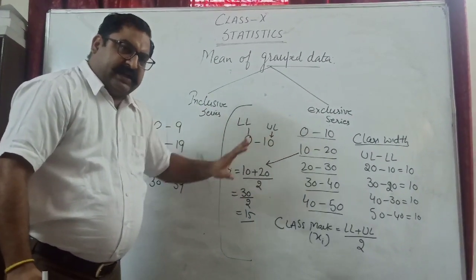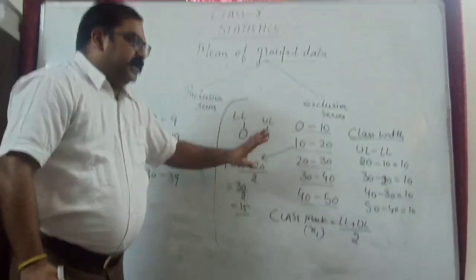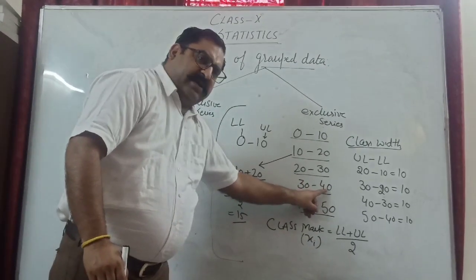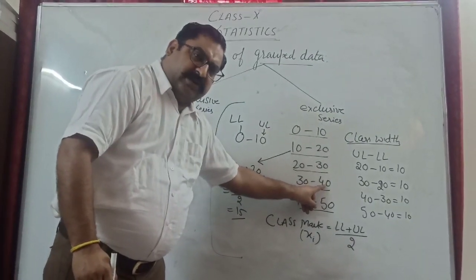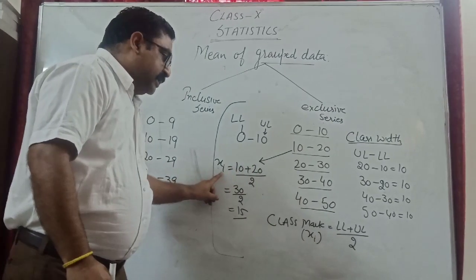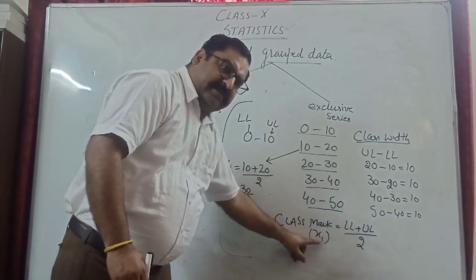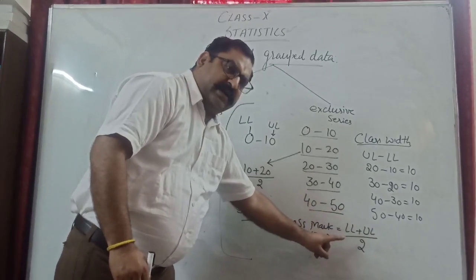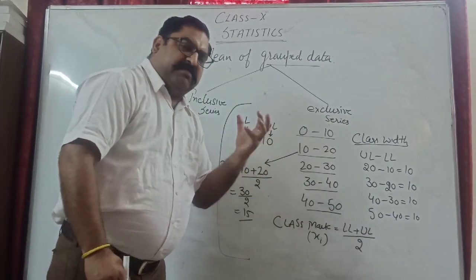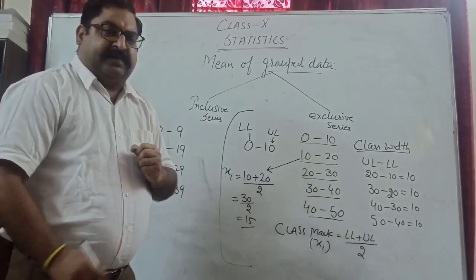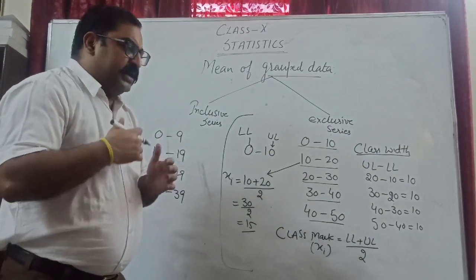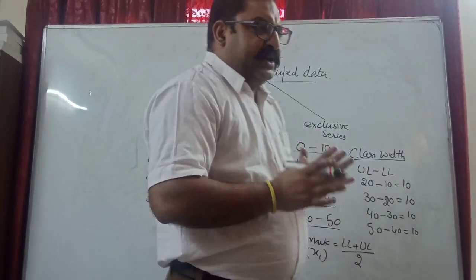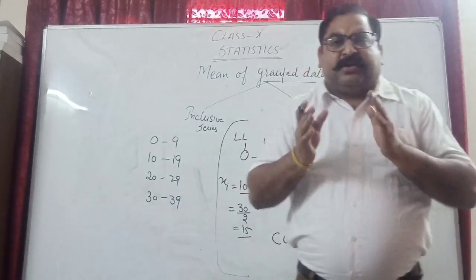So I think the things are clear to you. Basically we need to understand these are called class intervals, with lower limits and upper limits, and upper limits are always excluded. We need to find the class marks, which we denote by the symbol xi, and the formula is lower limit plus upper limit divided by 2. Class mark means the mid value of a class interval. So now let us formally start the syllabus of class 10, and let us start finding the mean of grouped data.